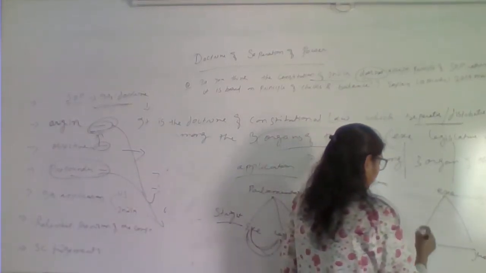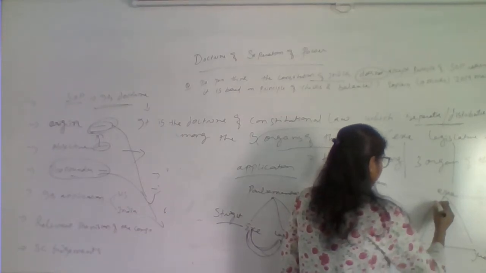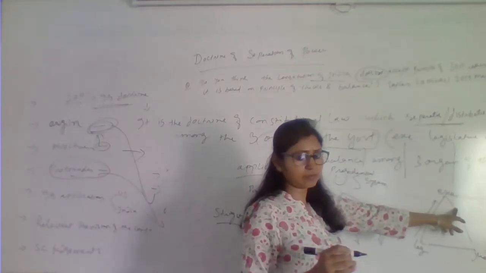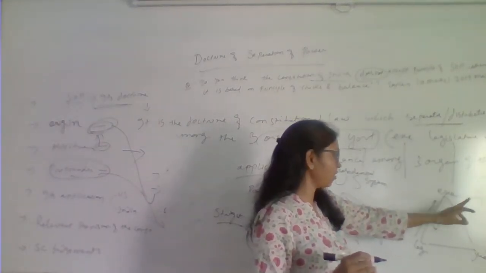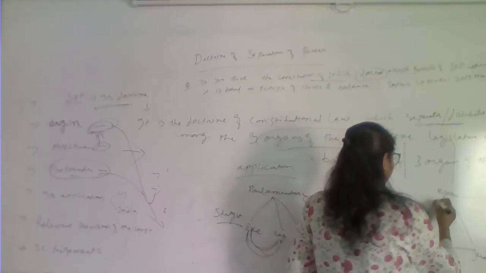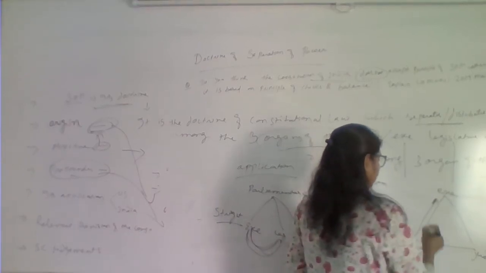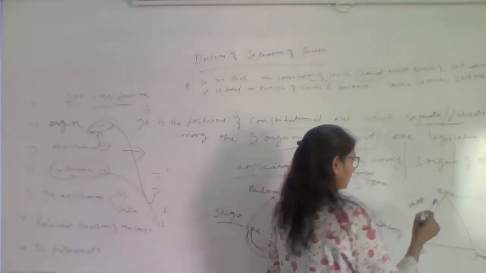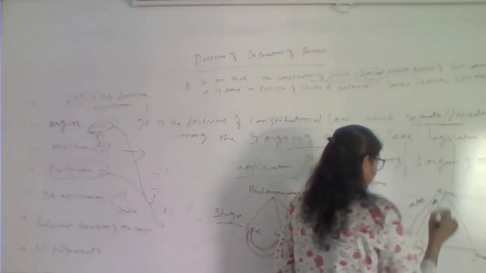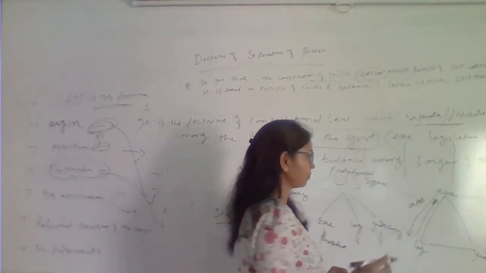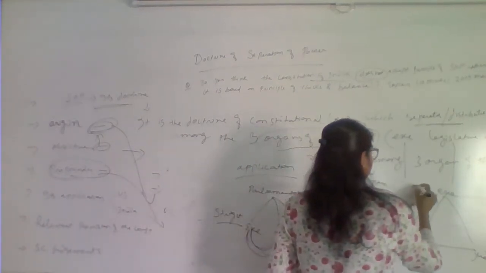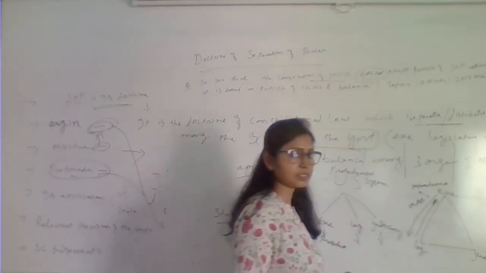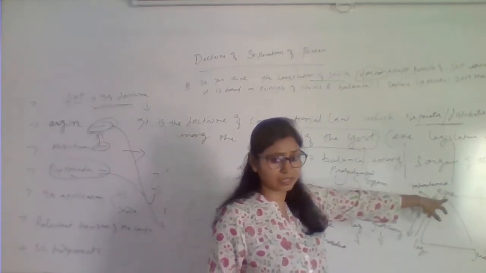Like you see, a law passed by the legislature has to be accepted by the executive. Only when the executive signs it, it becomes a law. So the executive can control the law made by the legislature through veto power, isn't it? In the same way, the executive can be controlled by the legislature through the impeachment process. In the US, the president can be impeached by the legislature. So this is how the legislature controls the executive, right?